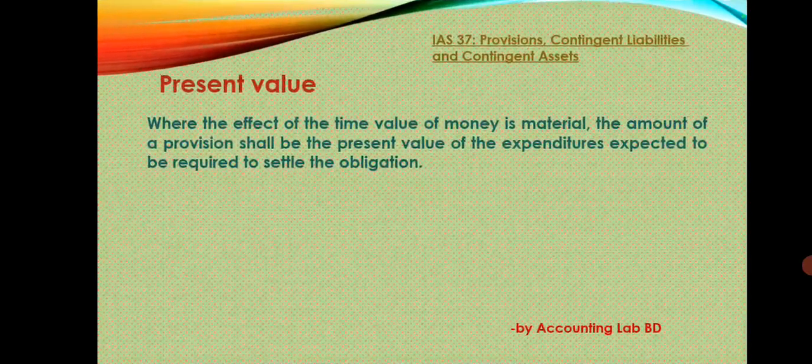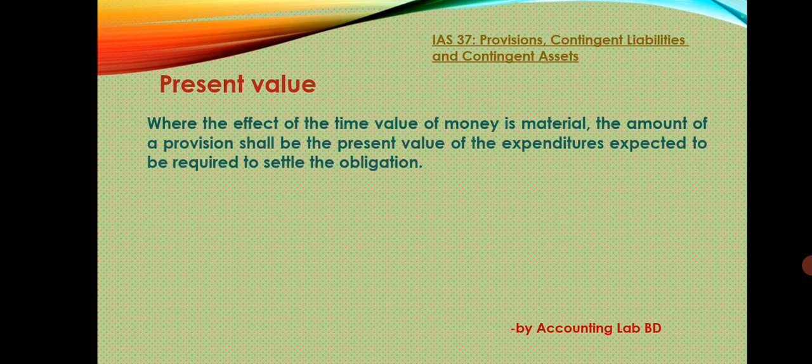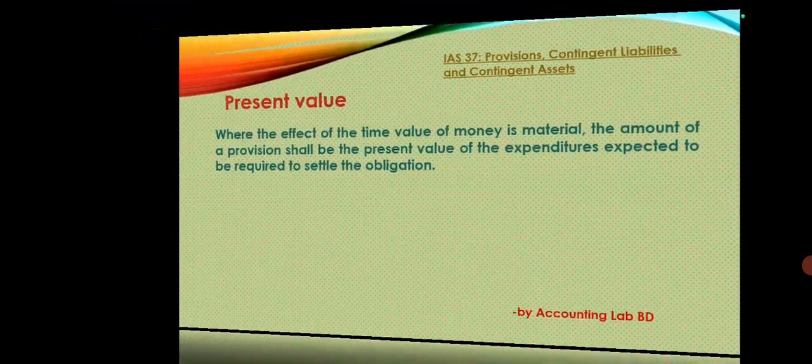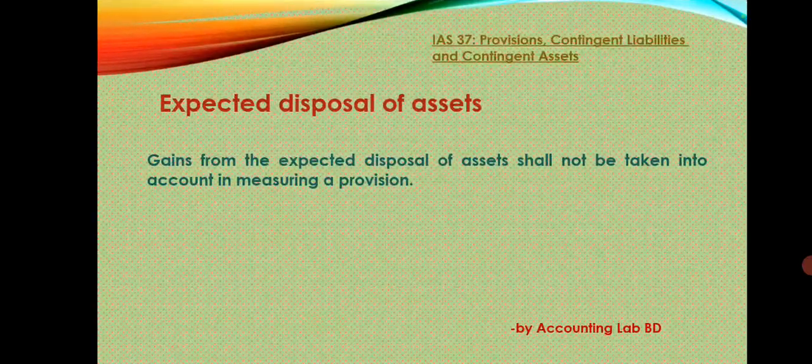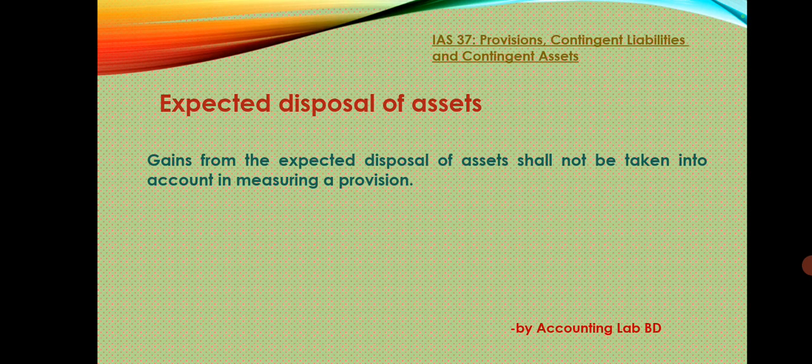Present value: where the effect of the time value of money is material, the amount of a provision shall be the present value of the expenditure expected to be required to settle the obligation. Expected disposal of asset: gain from the expected disposal of asset shall not be taken into account in measuring a provision.